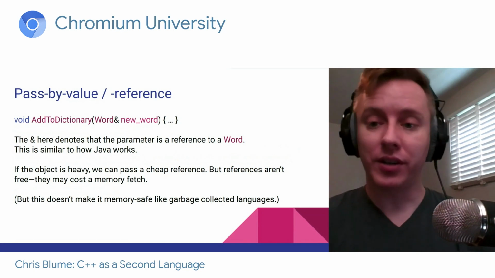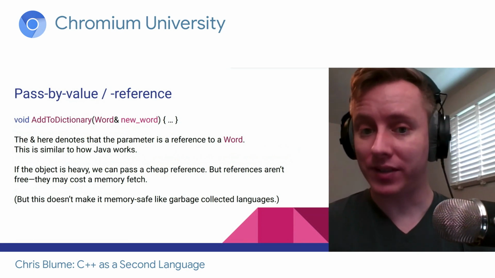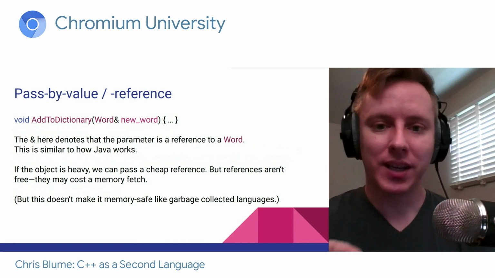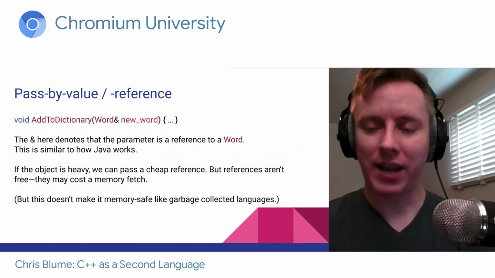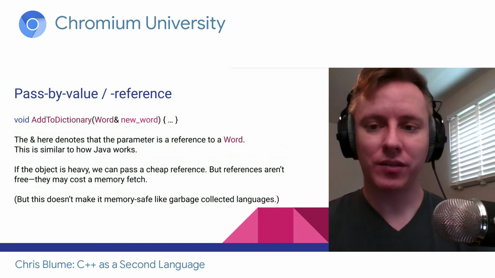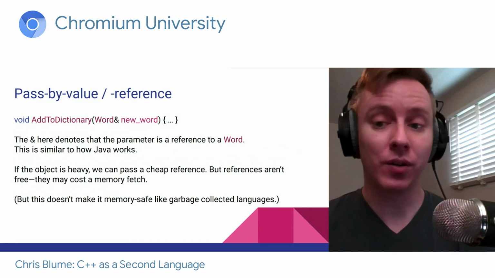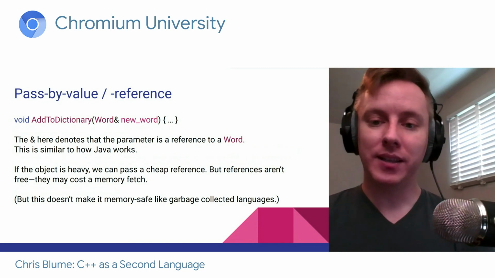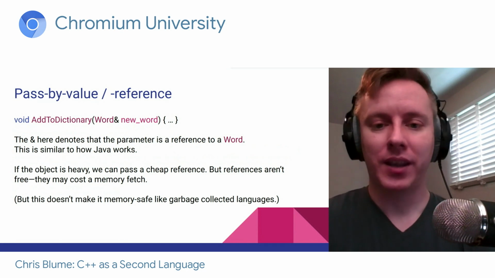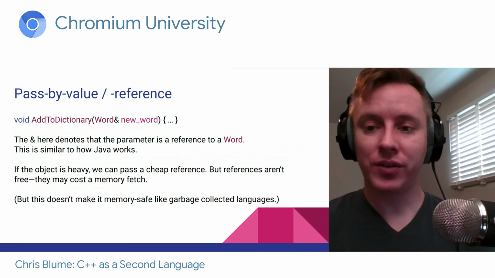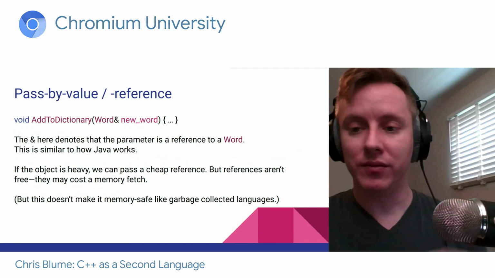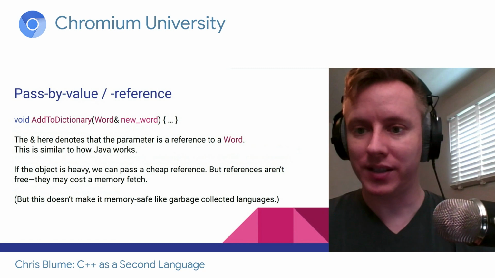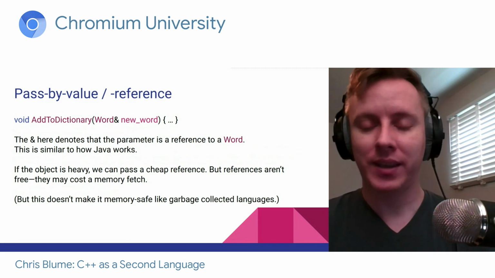So the alternative to pass by value is pass by reference. In that first line, it's the exact same function, except we put a little ampersand after the type. This means the thing that's being passed into our function is no longer a word. Instead, it's a reference to a word. This is actually very similar to how Java works. Inside this function, we can alter the word, and any changes we make will be reflected outside the function. So we're actually altering the original object itself, not a copy of the object.